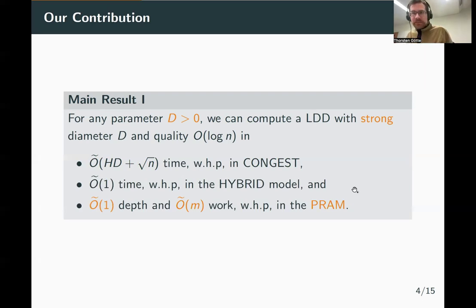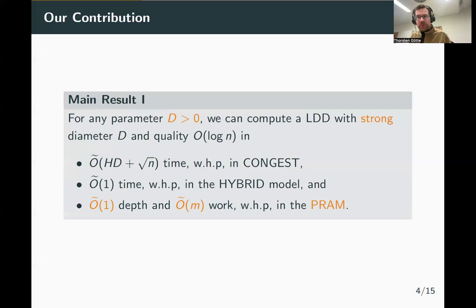Much more interestingly, our techniques can also be applied to these restricted graph classes I talked about before. So what we do is we do not present a dedicated algorithm for planar graphs, graphs of bounded tree width, and so on, but instead we present an algorithm for a meta class of graphs, which can then be applied to all these graph classes I listed before. And this meta graph class, let's call it, are so-called k-path separable graphs. So what do I mean by that?